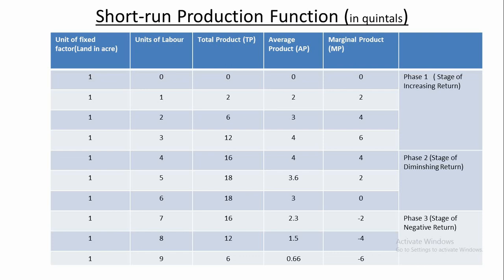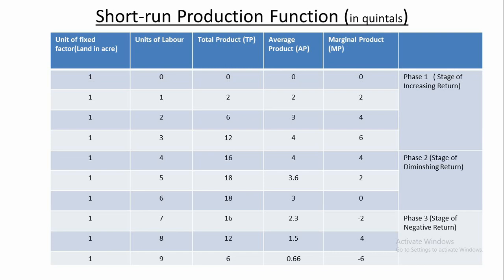That means it came to 16 quintals from 12 quintals, right? The 5th unit of labor is similarly applied. Marginal product increases only by 2 quintals, so total product increases only by 2 quintals, and it becomes 18 quintals, right? Now you see, when the sixth unit of labor is applied, total product remains at the same 18 quintals.